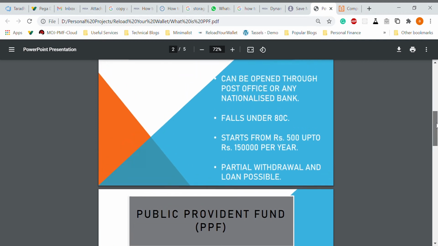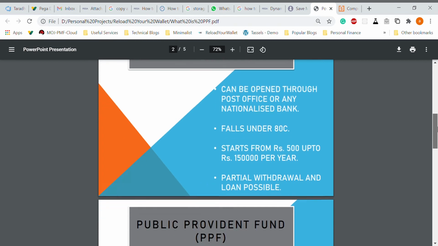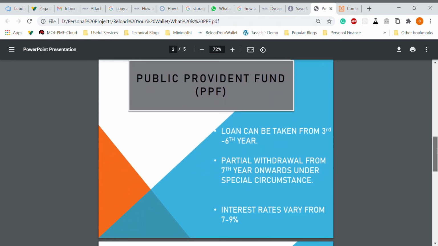As I told you, partial withdrawal and loan are possible. So when is a loan possible and when is partial withdrawal possible? A loan on the PPF account can be taken from the third to the sixth year. Suppose you invested in 2020. Then the end of 2021 is the first year, 2022 is the second year, and the end of 2023 is the third year. So from the third year to the sixth year you can take a loan on that.